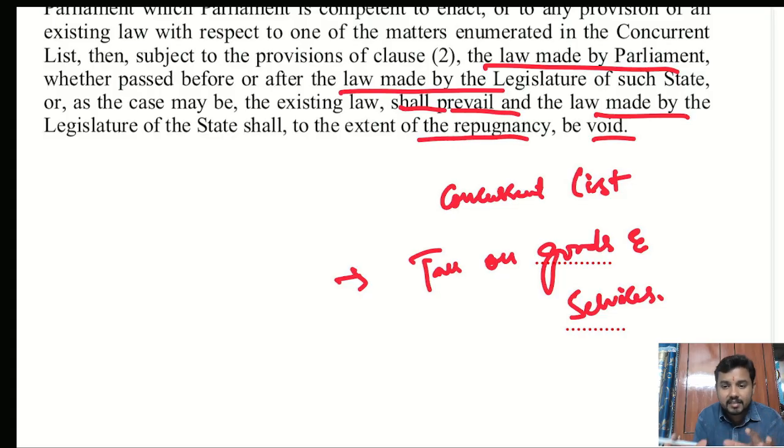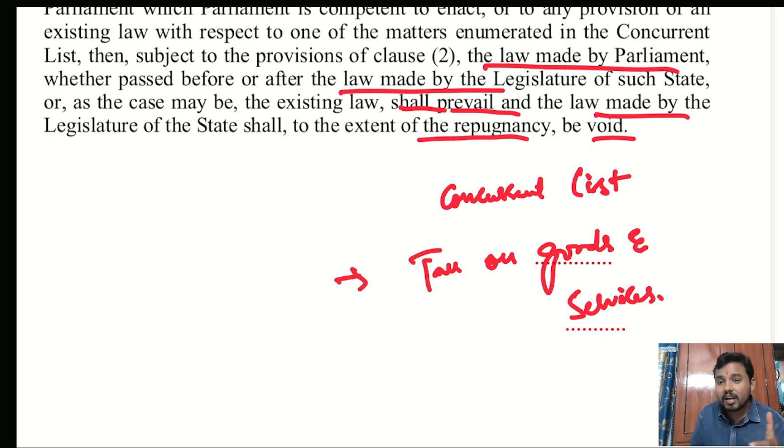If any inconsistency was there between the legislation drafted by the state and the legislation drafted by the parliament, the legislation drafted by the parliament would have an overriding effect. Let us assume they have done like this. Now you can ask me, this is resolving the issue, no? Inconsistency is there, and anyway we have to sit and resolve it, but Article 254 is directly giving that solution, no?